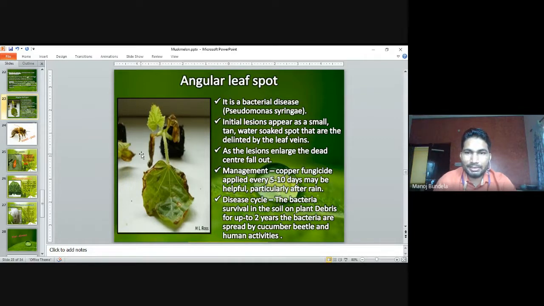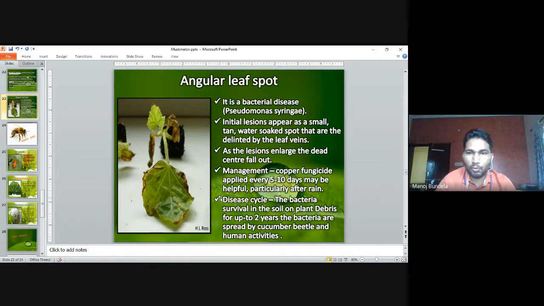As the lesions enlarge, the dead center falls out. The water-soaked lesions will appear like this.